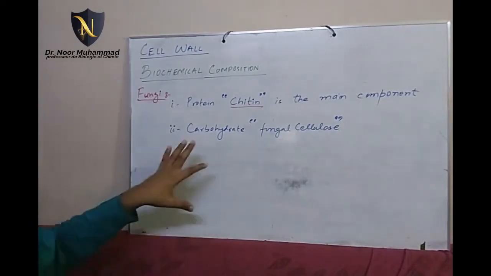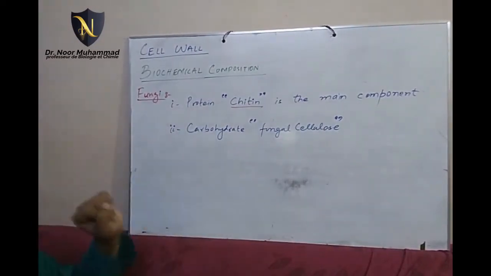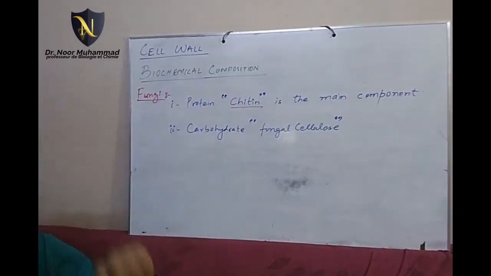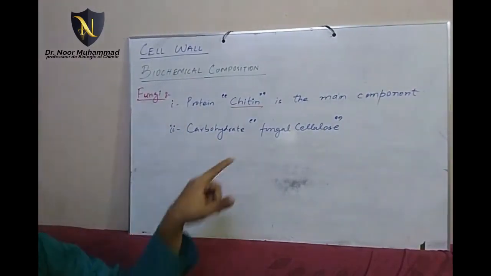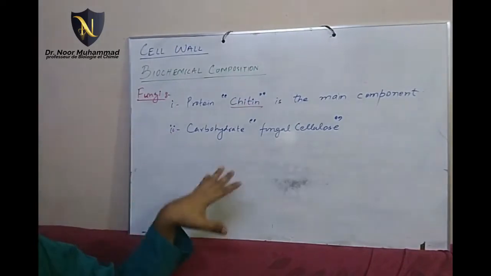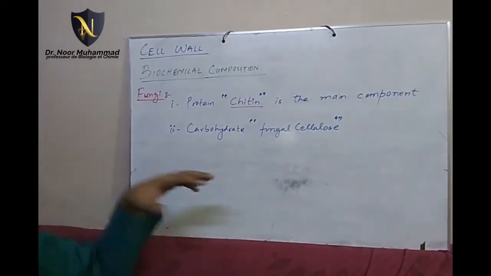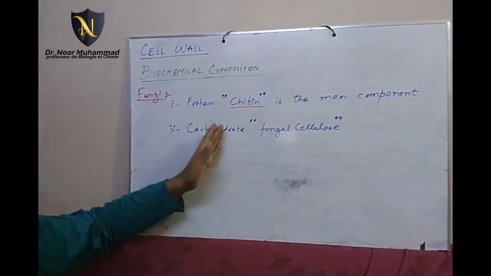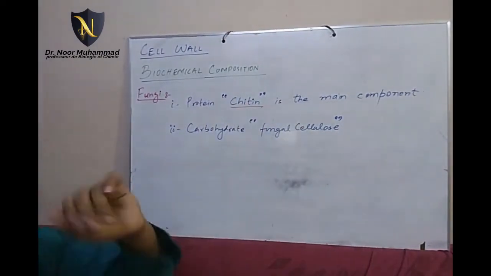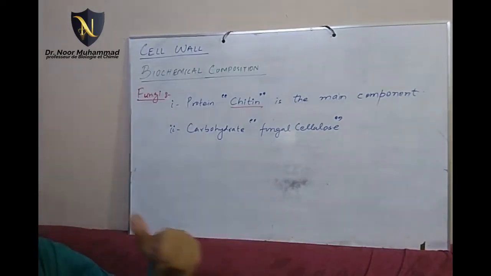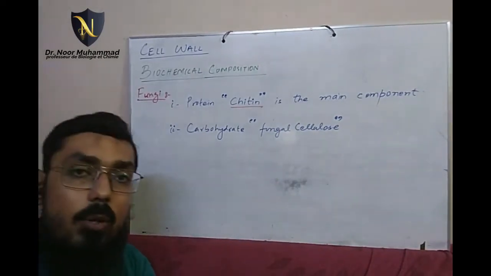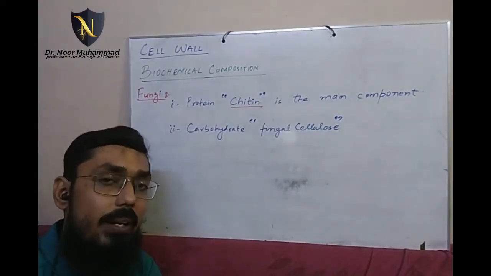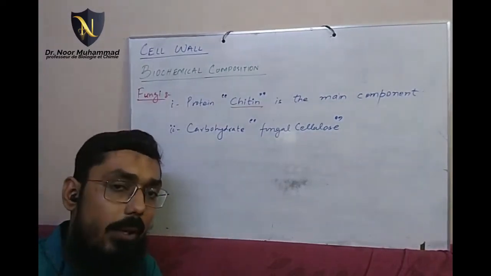So fungi का जो composition है, that is on protein and carbohydrate again. Plant में भी यही था protein और carbohydrate, but वहाँ पर carbohydrate was the dominant component and protein was the second constituent. Whereas यहाँ पर chitin is the main component, the dominant component, and carbohydrate is there, which is fungal cellulose, and it's a cellulose that is different from the cellulose that was in plants. ठीक है ना. ये हो गई fungal cell wall की composition.